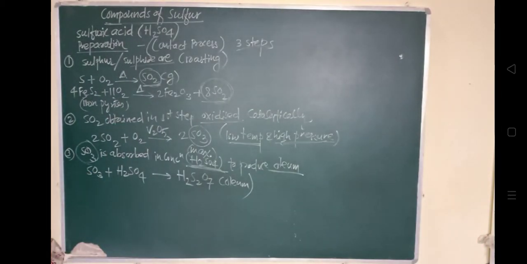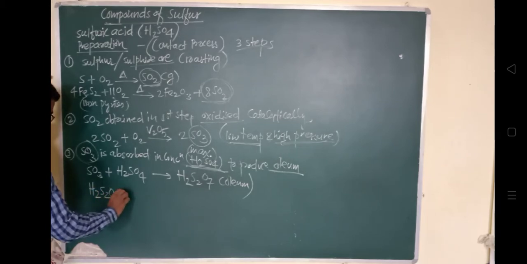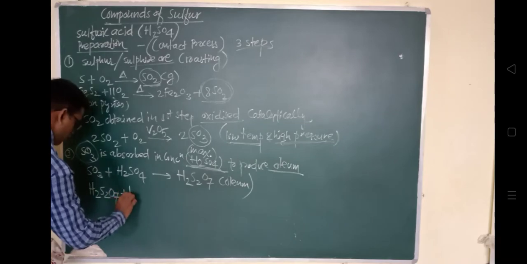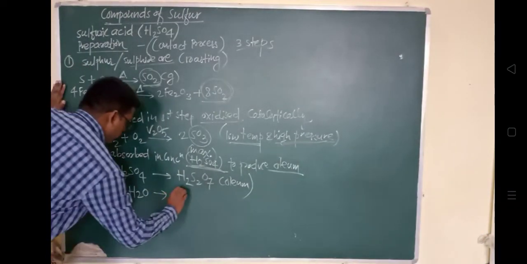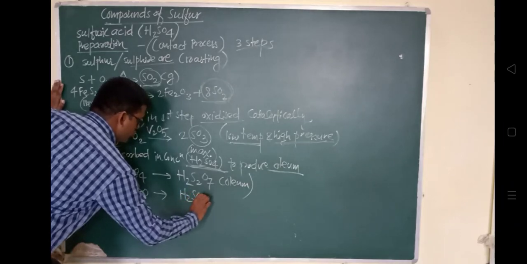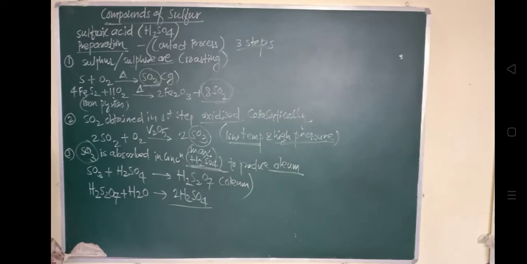When it is treated with water, H2O के साथ, then we get H2SO4, 2 moles of H2SO4. समझ में आया? In this way it is prepared. The sulfuric acid obtained by this contact process is 96 to 98% pure.